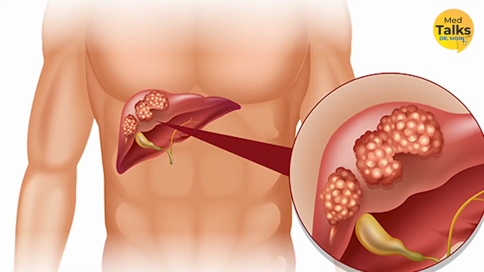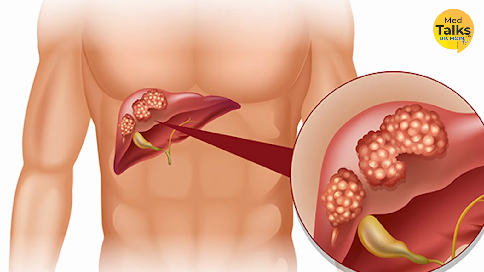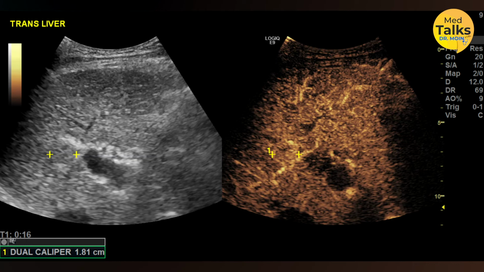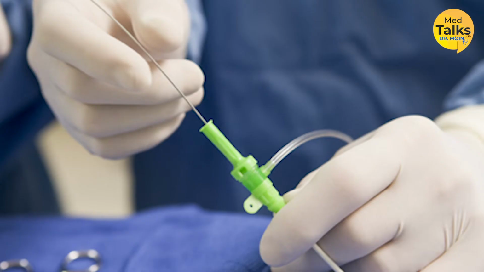For example, if there is pus in the liver, previously they had to cut open the abdomen, cut the organ and remove the pus. Now there is no need. I will see the pus on the ultrasound, immediately put a needle inside and aspirate.